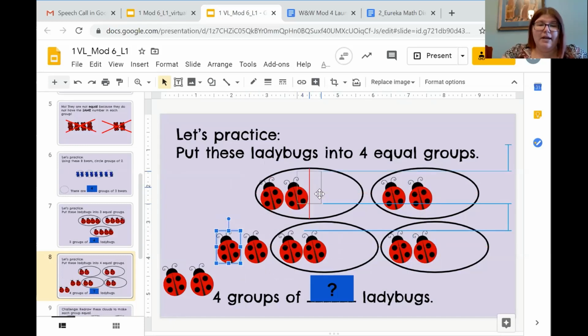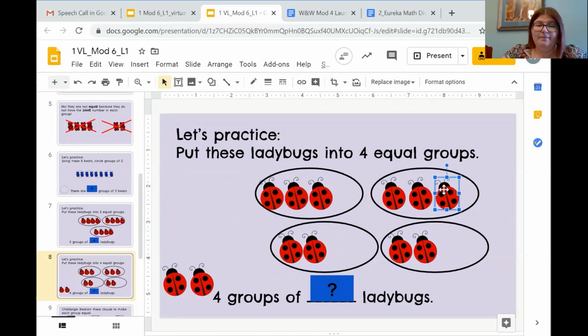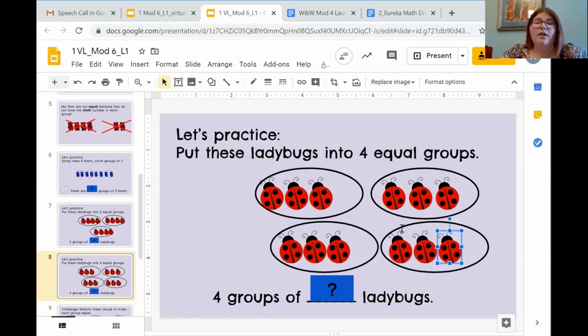I'm going to go ahead and add my next ladybug. Adding and adding. So now I have no ladybugs left, and I see each of my 4 groups has the same amount or the equal amount inside each group. I have 1, 2, 3 ladybugs. 1, 2, 3 ladybugs in group 2. 1, 2, 3 ladybugs in group 3. 1, 2, 3 ladybugs in group 4.